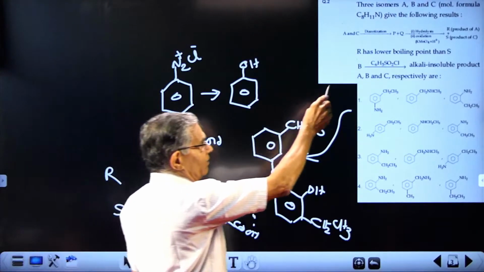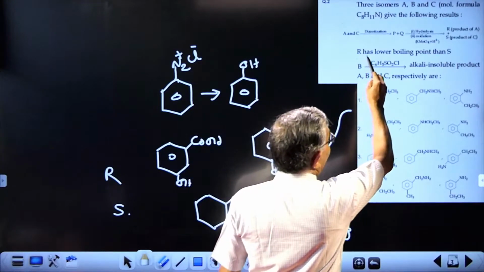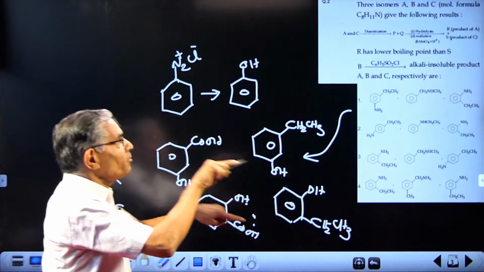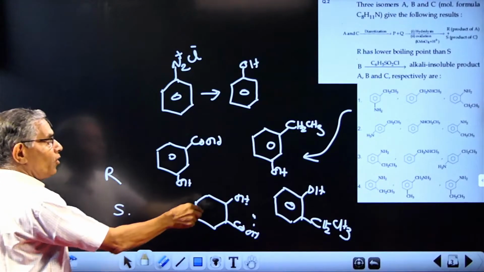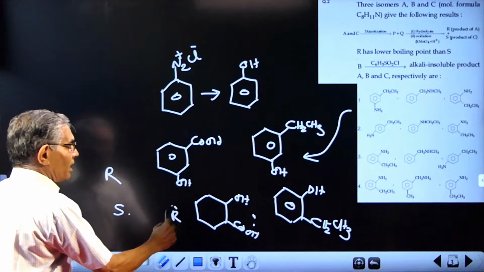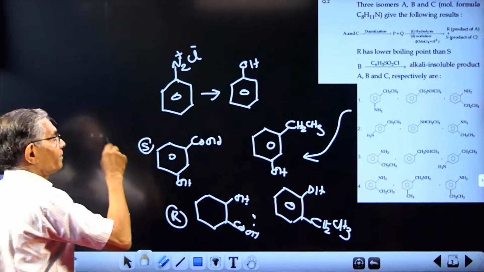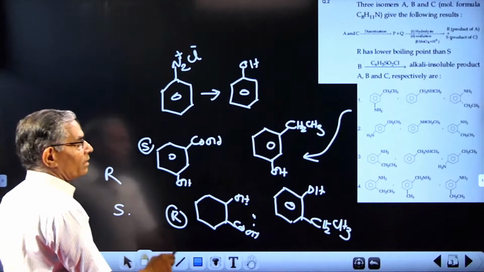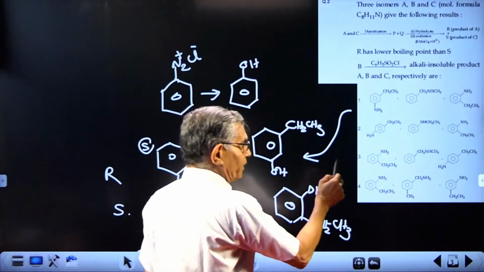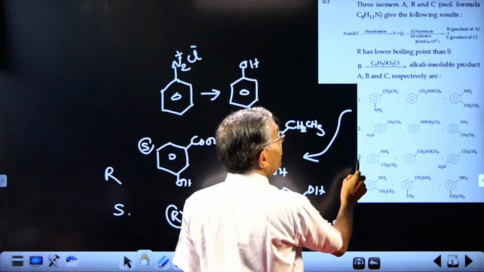So which will have higher boiling point? What is given is R has lower boiling point. The lower boiling one is this one. So this should be R and this should be S. That way, if you look at it, the possible answer will be only 3.